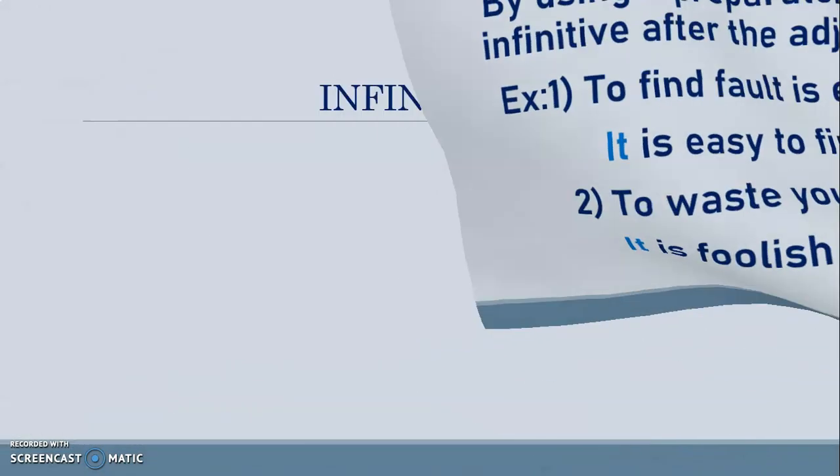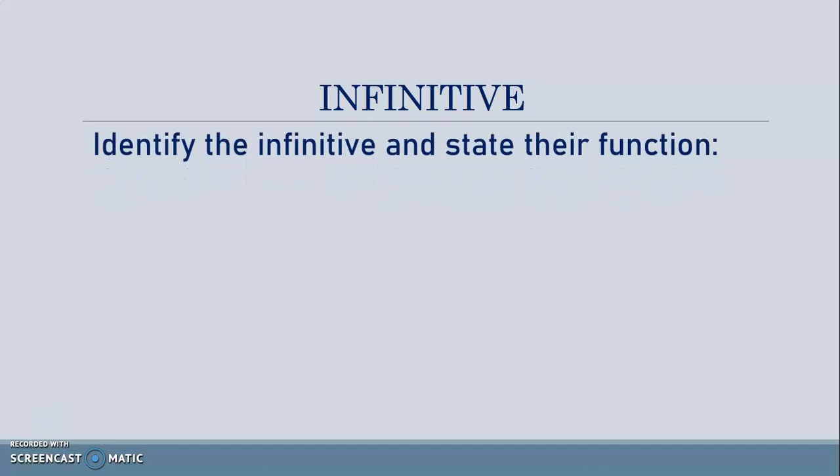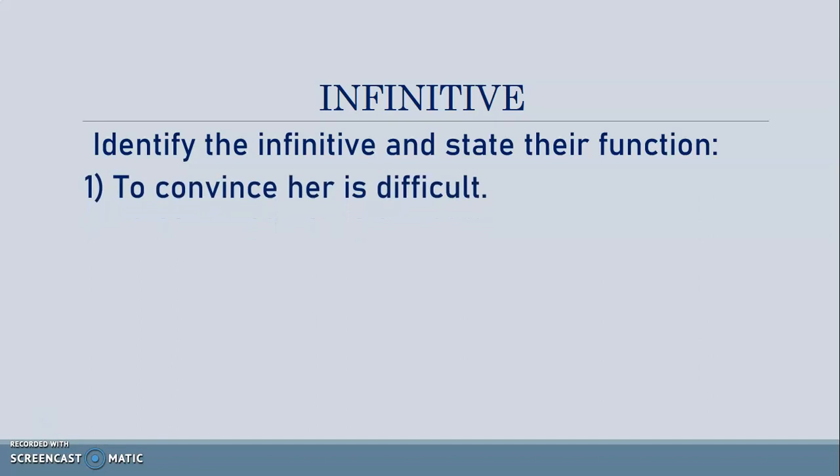Hope the concept is very clear for you. To make it more clear, I have given here some sentences. To convince her is difficult. In this sentence, to convince is used in the beginning of a sentence before the verb. So it functions as subject.